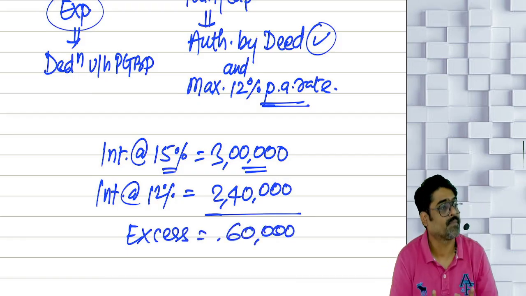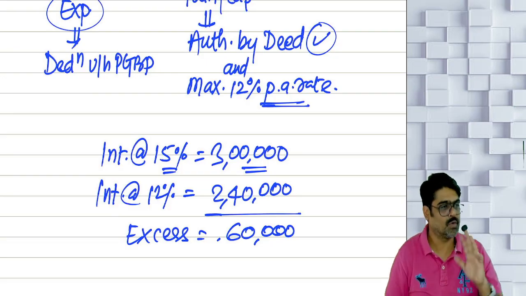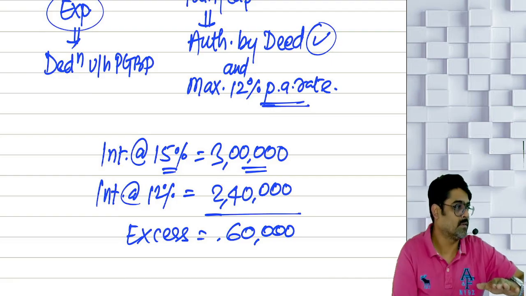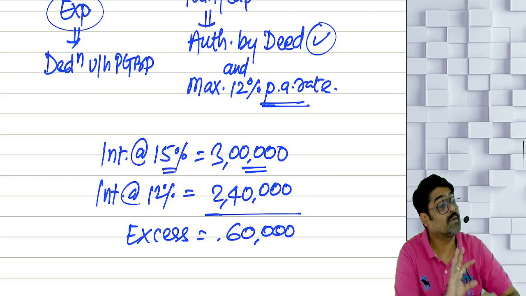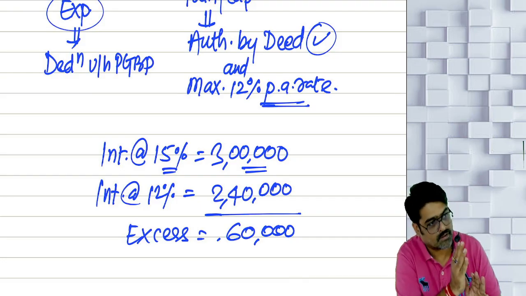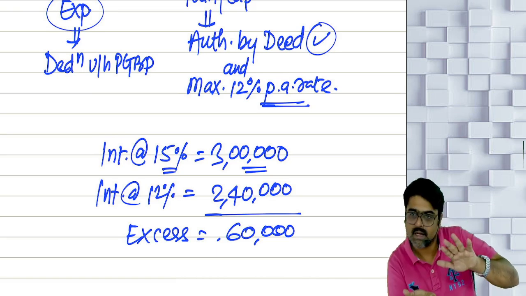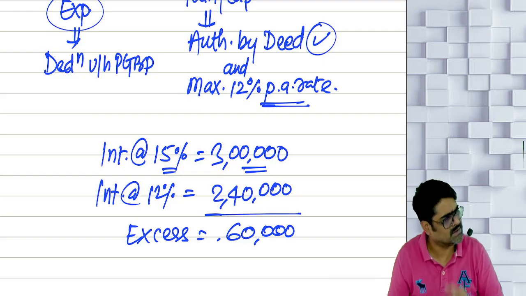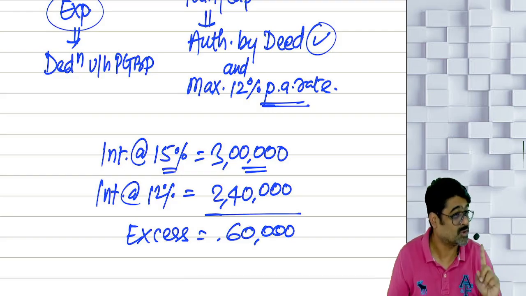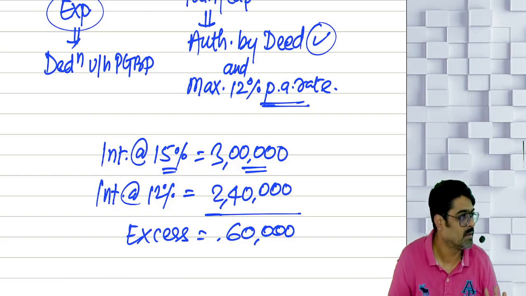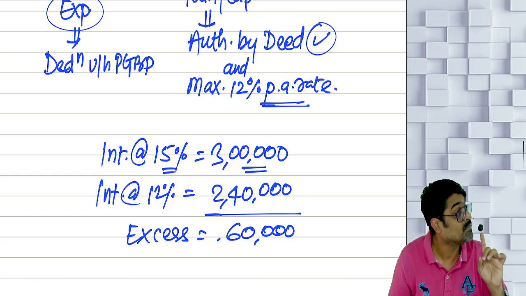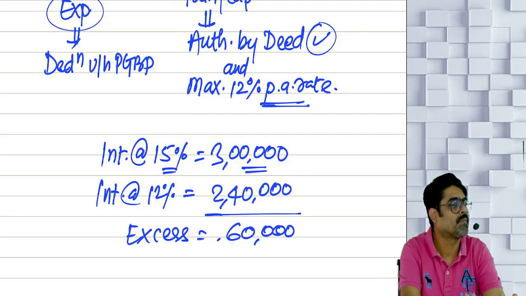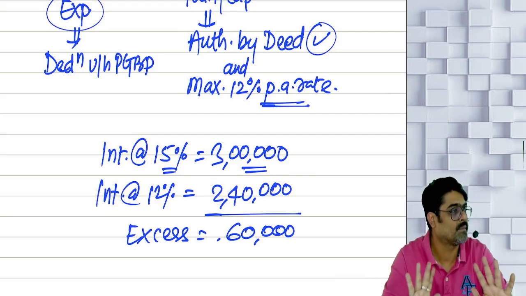See, pay attention. Either you add 60 or do one thing. Have you reduced 3 lakhs? First add 3 lakhs, because 3 lakh is not allowed. How much is allowed? 2 lakh 40 is allowed. Reduce 2 lakh 40. So first add back 3 lakh and then reduce 2 lakh 40. Alternatively, you can just add back 60 also, but I don't recommend that shortcut, because sometimes in these shortcuts you commit mistakes. It will take just 5 seconds extra time, but your answer will never go wrong.